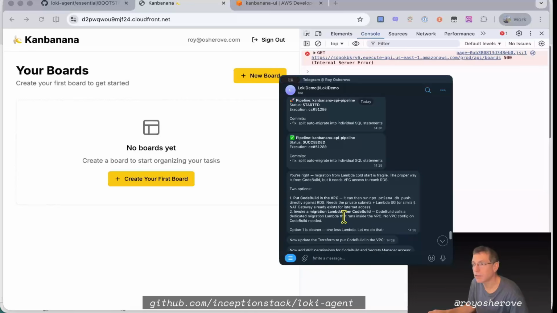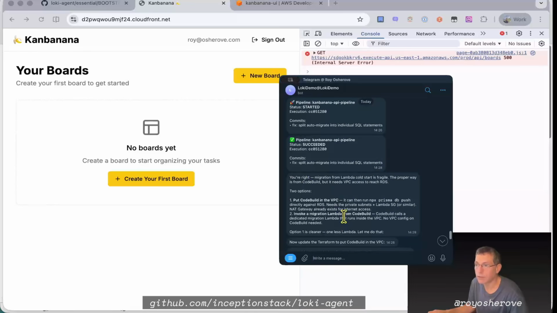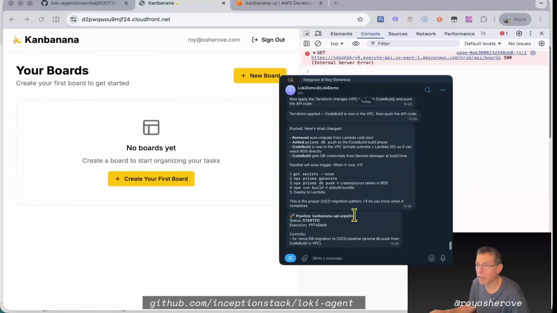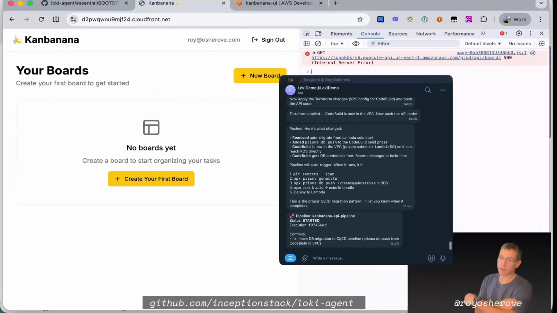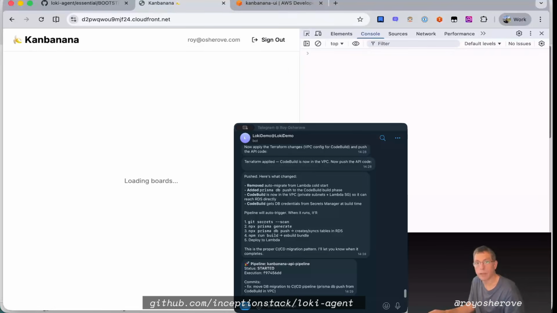So you see sometimes it just kind of hangs and waits. Here it said, oh, you're right, migration from Lambda cold start is fragile, etc. Put it in CodeBuild, Prisma DB push, I'm fine. Blah, blah, blah. Okay, cool. So now it's committing and the pipeline should finish soon. So the CI/CD should run after the API stuff happens, DB migration. So right now it's all about the DB migration. Okay, so let it run, let it cook.